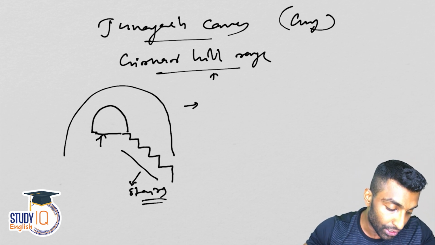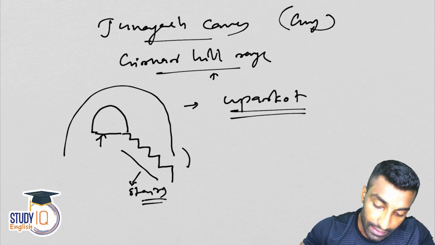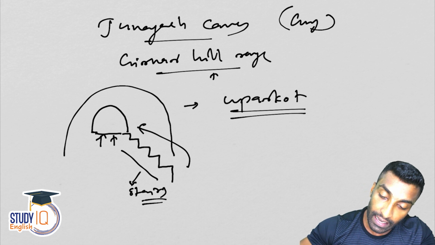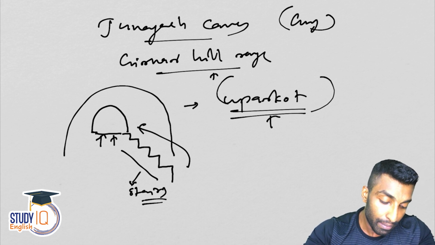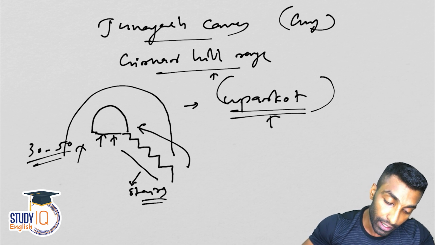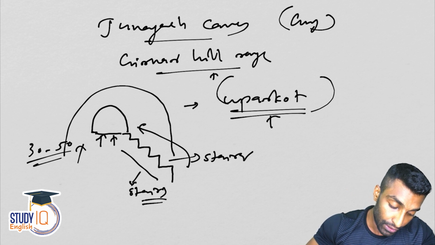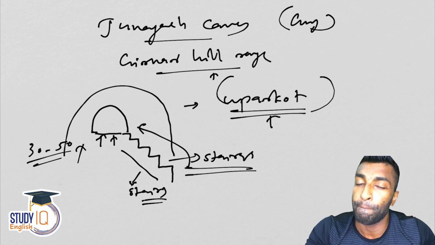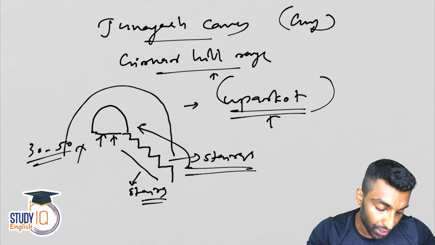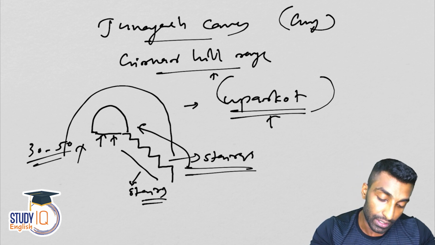Okay, so this is a unique structure, and another name of this is upper court. So the stairs are leading to the cave, which is located in the middle of the hill range. So these caves are also called upper court. Now why? Because it is made on around a 30 to 50 feet high platform, and it is connected with the stairs. Which religion is dominant here? Guys, the specimens related to both Hinduism and Buddhism were found here. So the assumption is both were present. This is associated with both Hinduism as well as Buddhism.